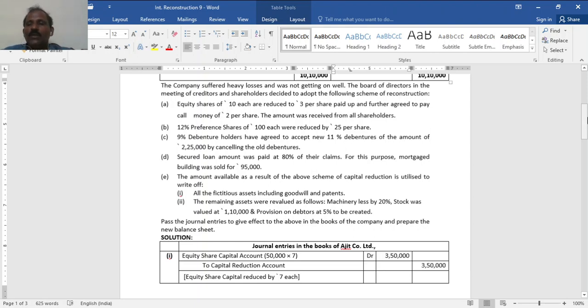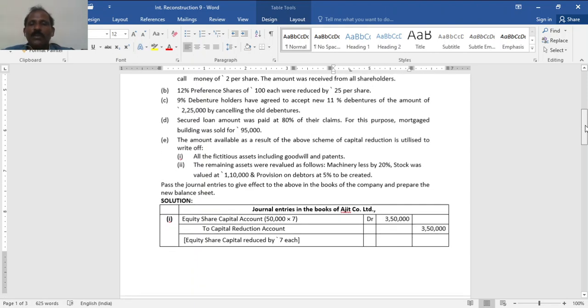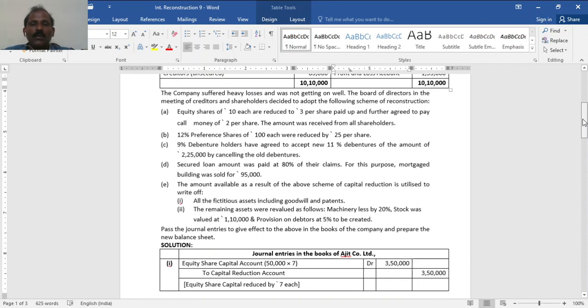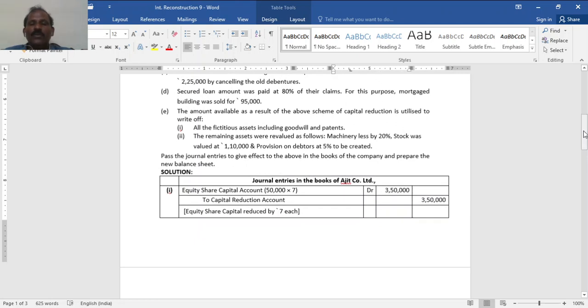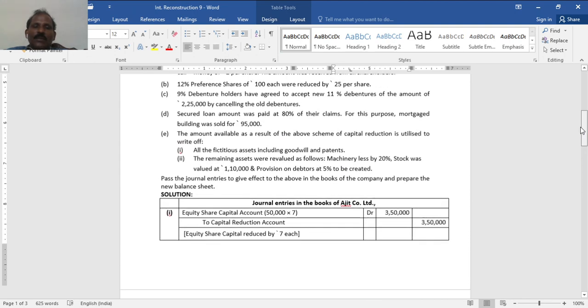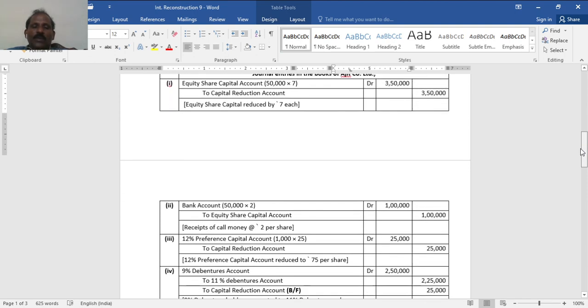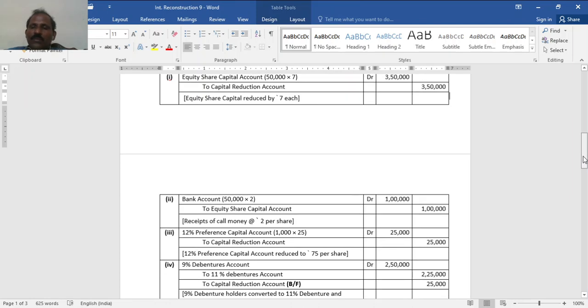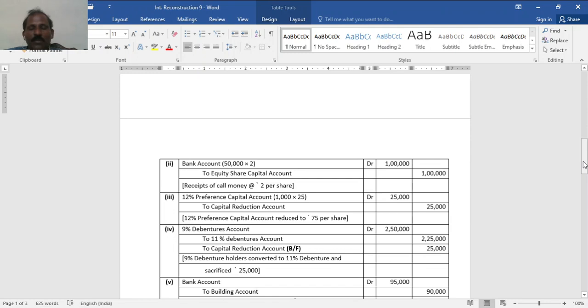Passing journal entries. First, for the equity shares. You see, 10 rupee equity shares are reduced to 3, in the sense 7 rupees to capital reduction account. 50,000 into 7, so it is 3,50,000. Then a call is made on equity shares, so bank account debited, equity share capital account 2 rupees, so it is 1 lakh. Then 12% preference shares reduced by 25, so 25 rupees to capital reduction account. Then 9% debentures 2,50,000, 11% debentures 2,25,000, the difference of 25,000 is a profit to be transferred to capital reduction account.